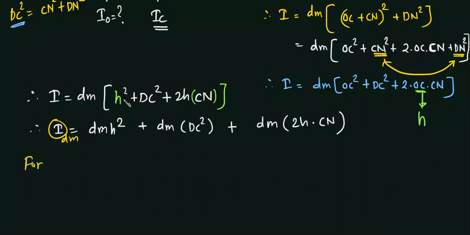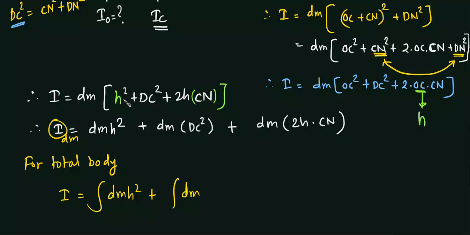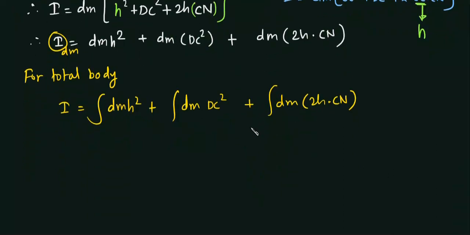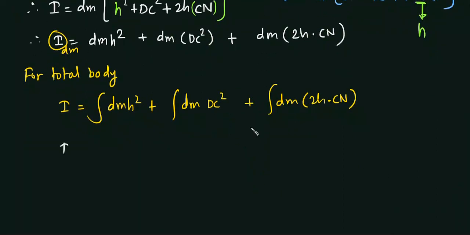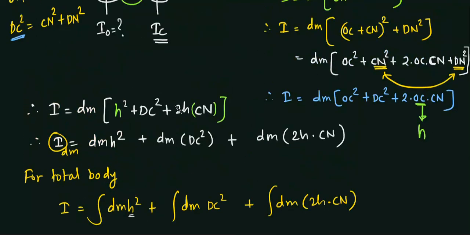For the total body I can write the moment of inertia as the integration of dm h square. I can put the integration sign for individual terms like dm DC square plus integration of dm 2h CN, isn't it? Yeah. So the total moment of inertia will become what? Here see, this h is constant, so h can be taken out. In bracket here it will be the integration sign, it will be dm plus this DC is what?